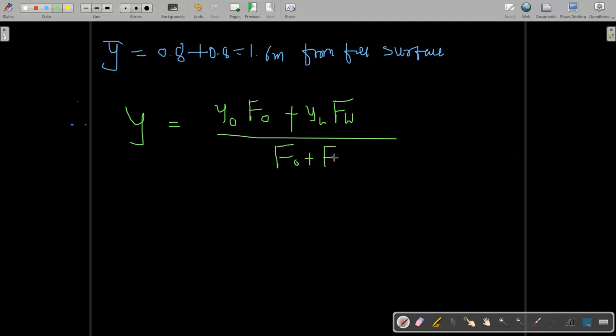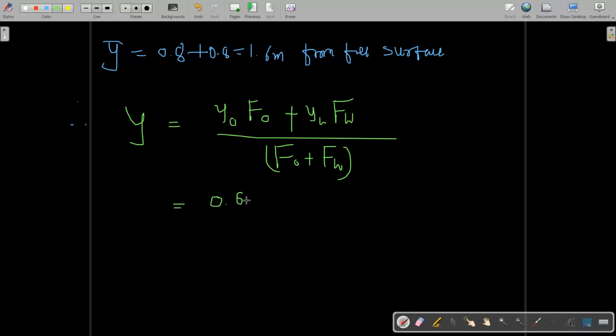This equation looks like finding the CG, center of gravity, that you have used in engineering mechanics for different shapes. This is similar, because it is the centroid of the pressure prism. Again, it's geometry.